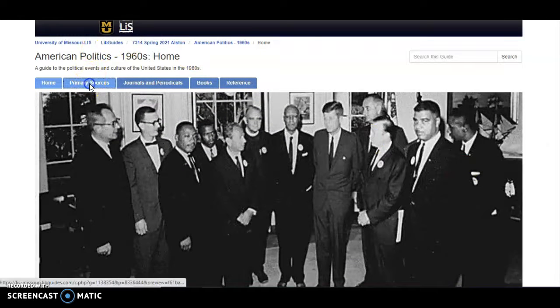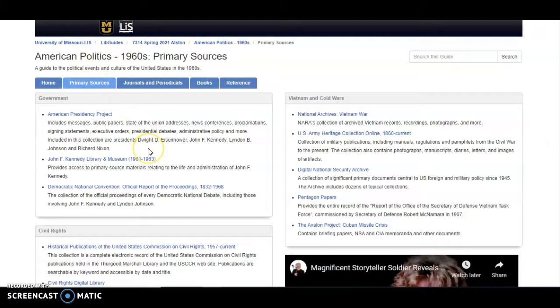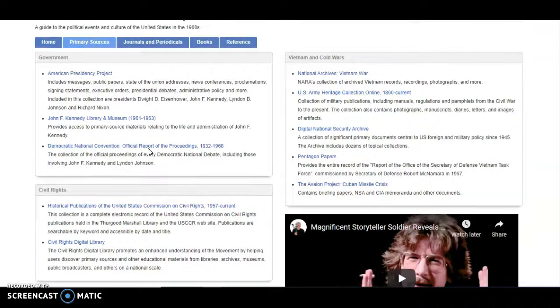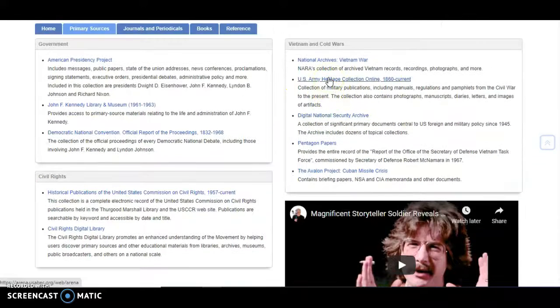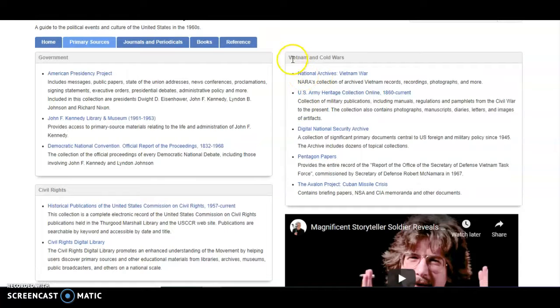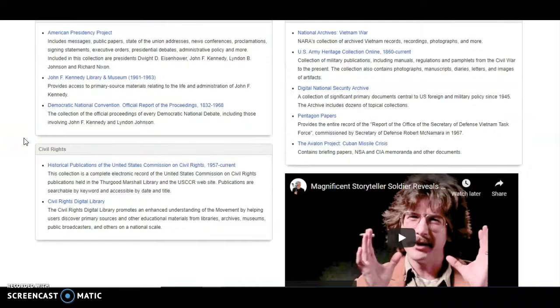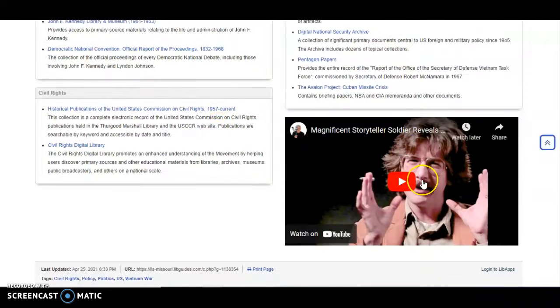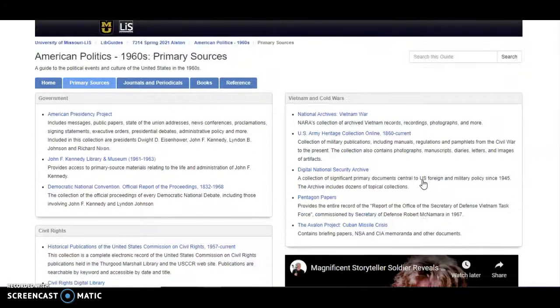The next tab we have over here are our primary sources. As you can see, it's all categorized by government, civil rights, and the Vietnam and Cold Wars. So whatever aspect of this decade that you're trying to explore, just look for those terms, and the resources under it will be the ones you need. We also have an interview over here with a Vietnam veteran because interviews are also important primary sources.